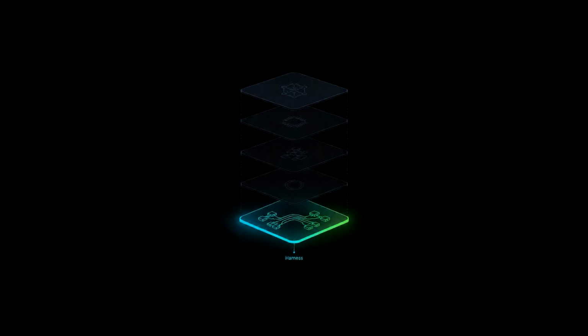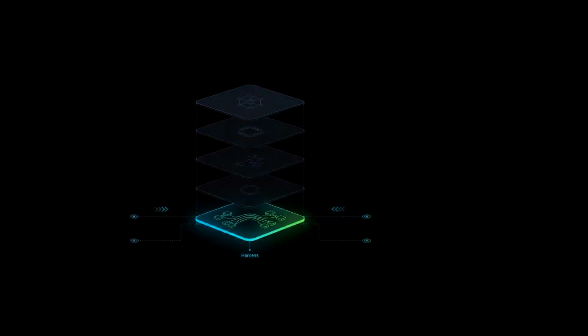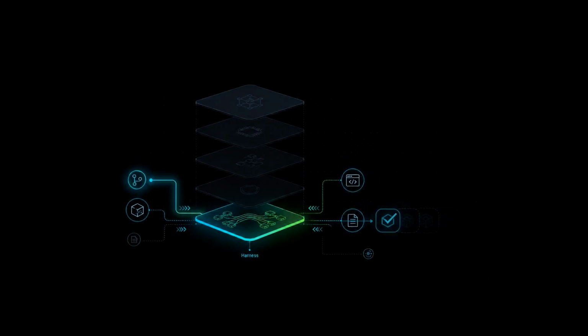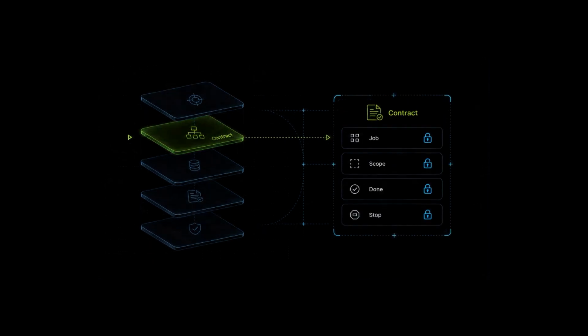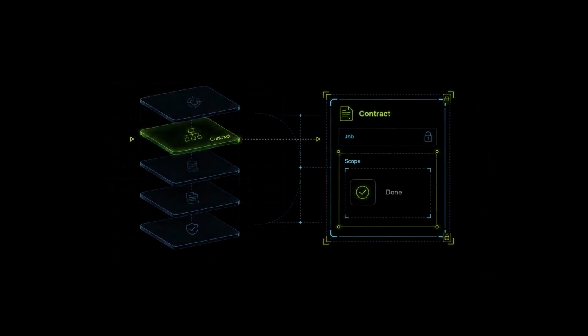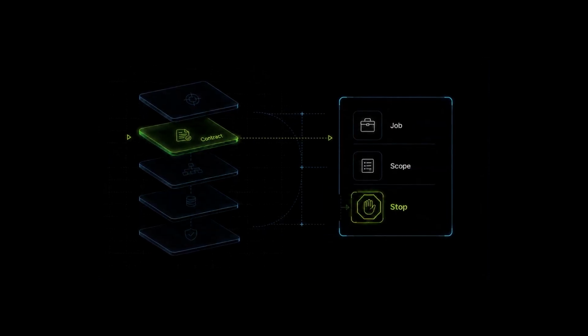Layer 1 is the harness. Make the environment legible and executable. Can the agent understand the repo? Can it run the app? Can it run the tests? Can it find the rules? Can it work in a separate work tree? Layer 2 is the loop contract. What is the job? What is in scope? What is out of scope? What counts as done? When should it stop?